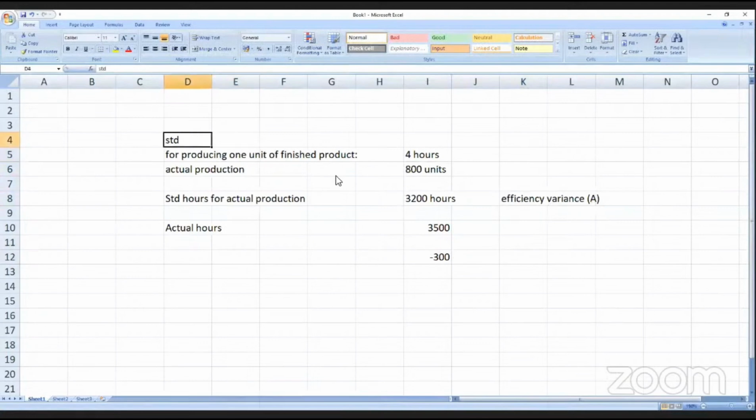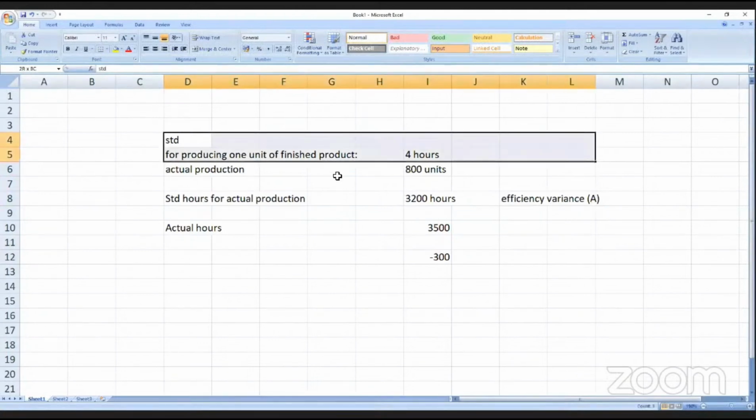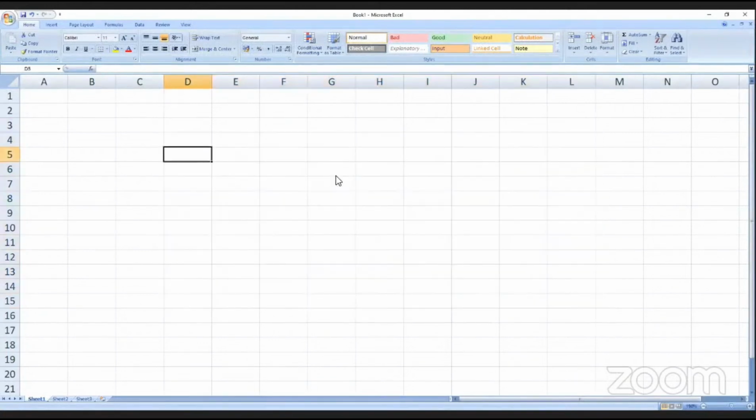First column is standard hours. The wage rate, for example, is 15 per hour. So all columns: standard hours into standard rate, actual hours into actual rate, actual hours into standard rate. Now suppose sometimes it is 15 per day.